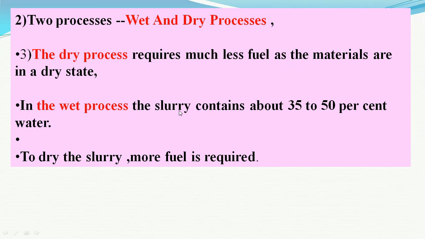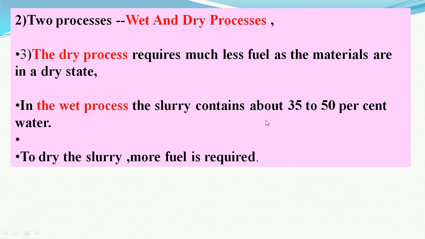But in earlier days, olden days, the wet process was adopted wherein all this mixture is mixed with water of about 35 to 50% by weight of the ingredients, and this slurry, which is intimately mixed, is thrown into the kiln, again 1300 to 1500 degrees Celsius, and later on clinkers are formed, and cooling the clinkers converts them into the cement.